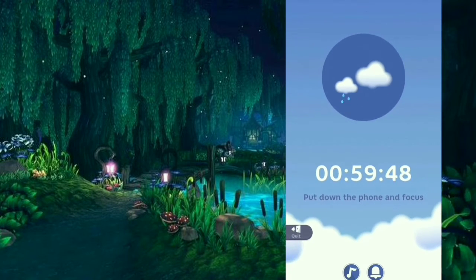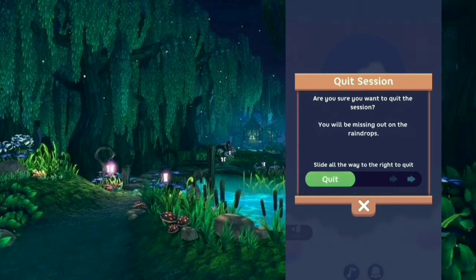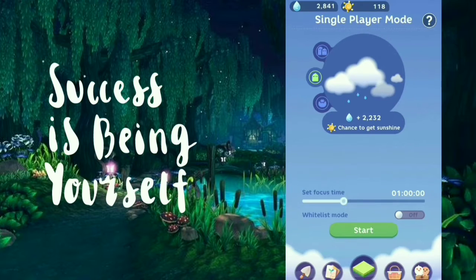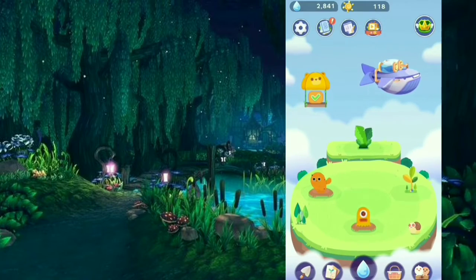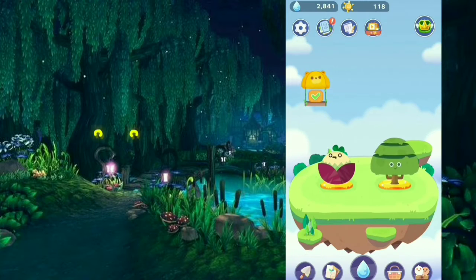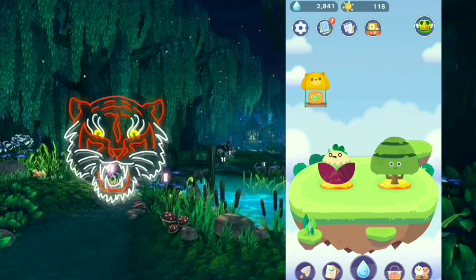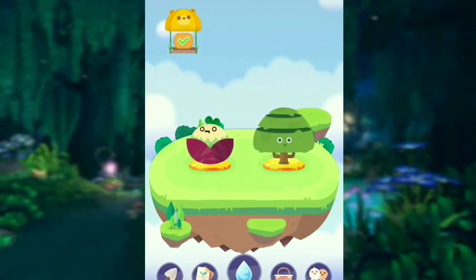As you can see on screen, I have put a timer of 1 hour. That's just an example of how you can put a timer of hours or minutes. Now this is my land. Yes, I have 3 islands.